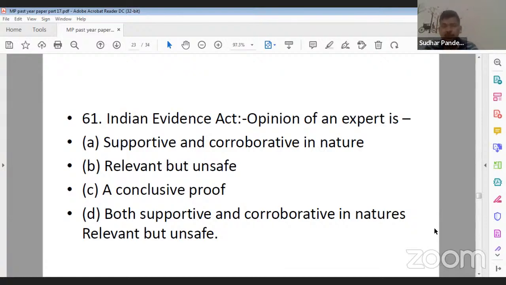So what should be the correct answer? If you people have followed section 45 of your Indian Evidence Act, you will be in a position to answer this question.